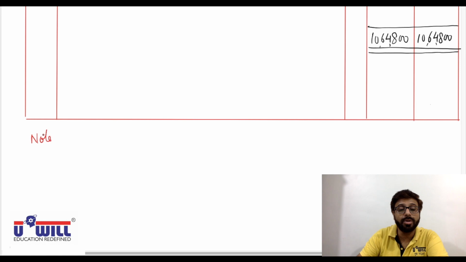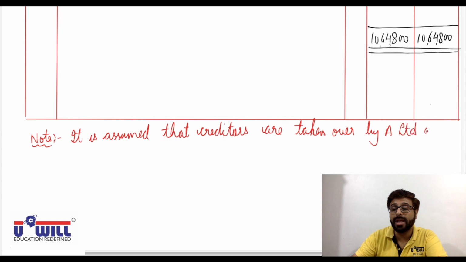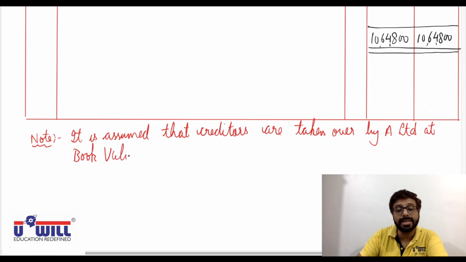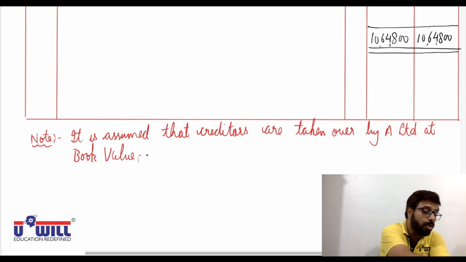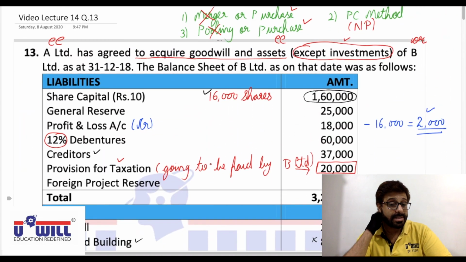Okay. Now at the end, all of you just write down one important note. What note? You all mentioned that it is assumed that creditors are taken over by A Limited at book value. It is assumed that creditors are taken over by A Limited at book value. Okay. So all the accounting of this part is done.